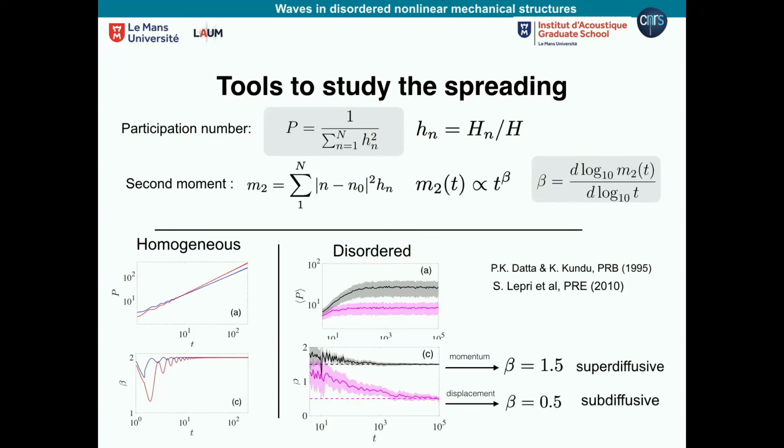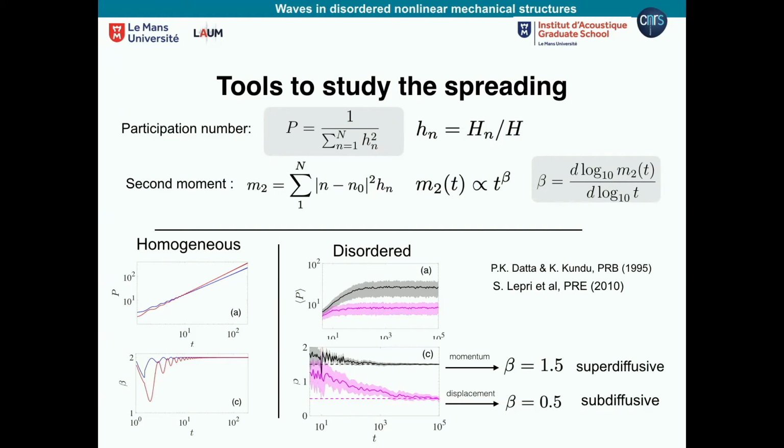Now, if we put in disorder, things change. First of all, the participation number is finite. So at some point and after, only some particles are participating in the motion. And most importantly, the spreading now also reduces to a lower value.